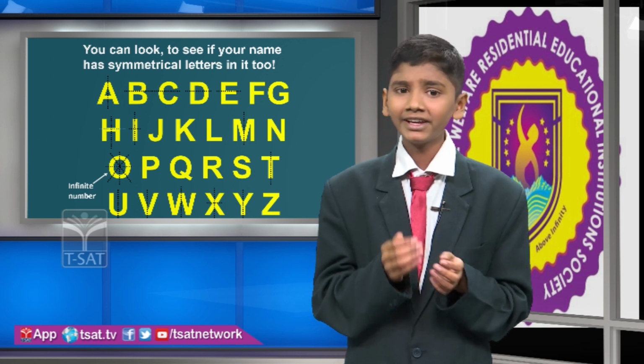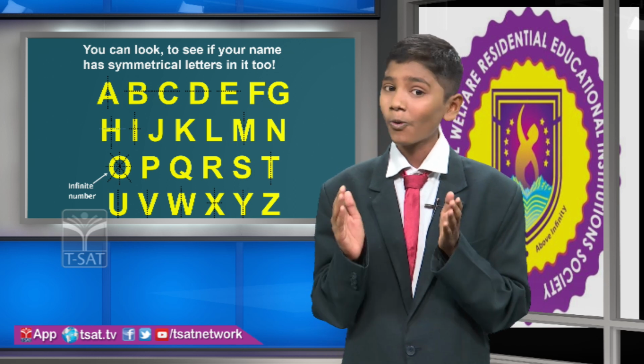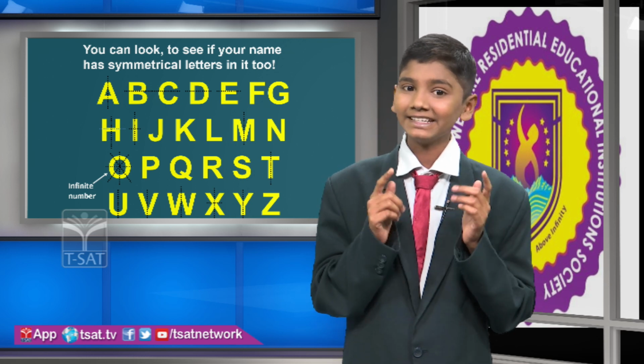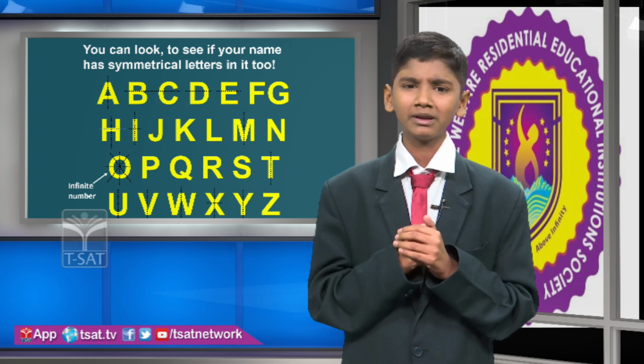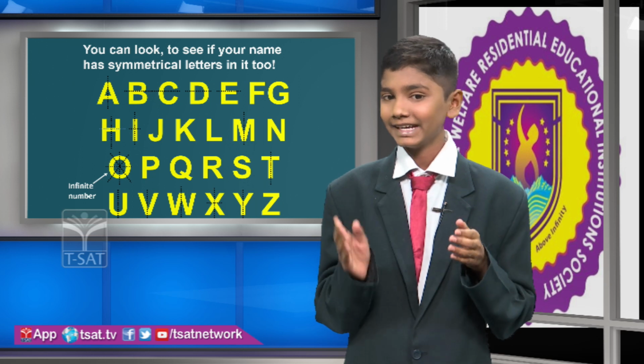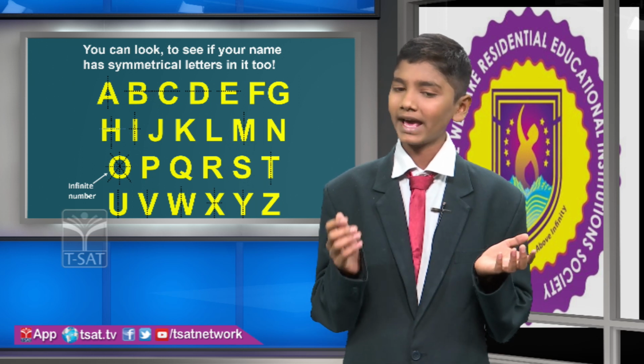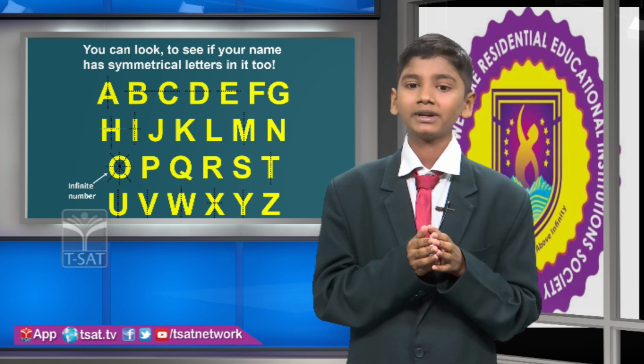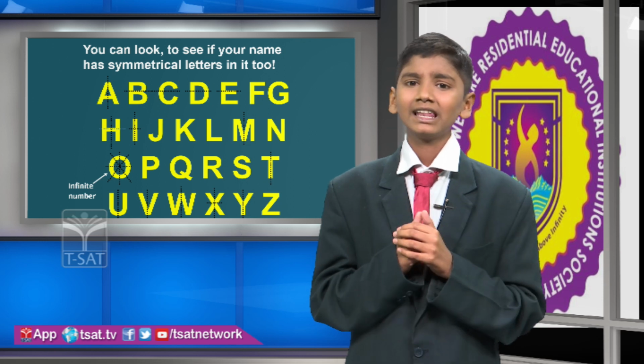M has line symmetry. N doesn't have line symmetry. O has line symmetry. It has an infinite number of lines of symmetry. P, Q, R and S don't have line symmetry. T, U, V, W, X, Y have one line of symmetry and Z doesn't have a line of symmetry.